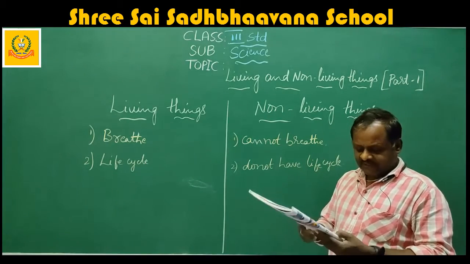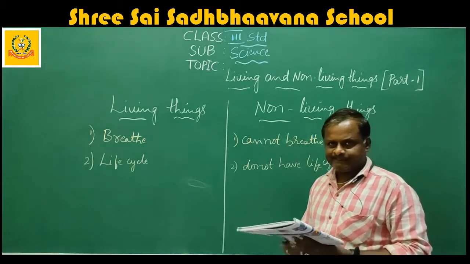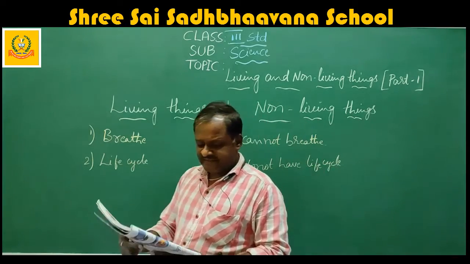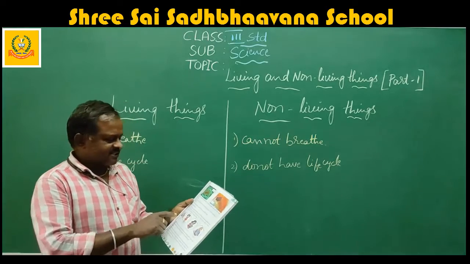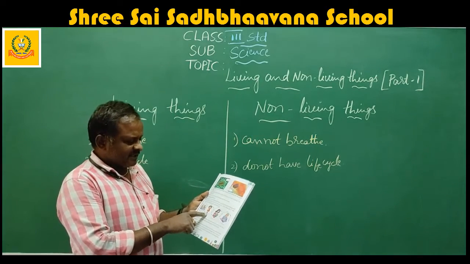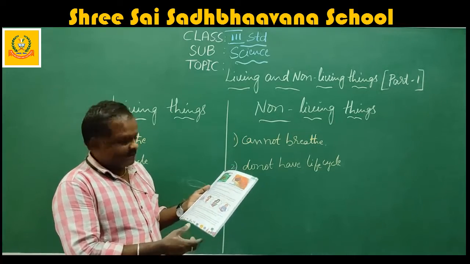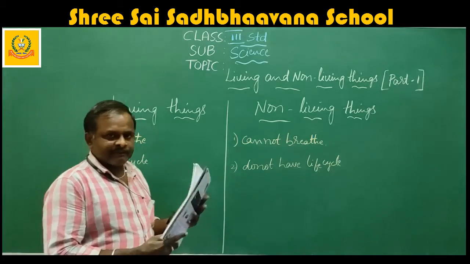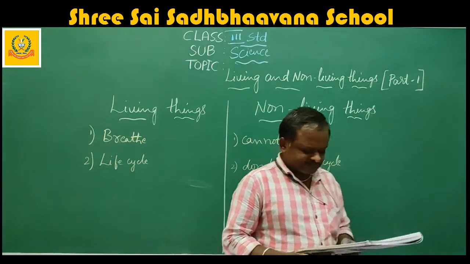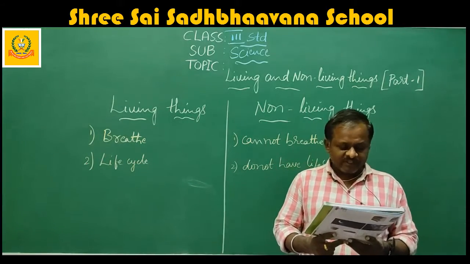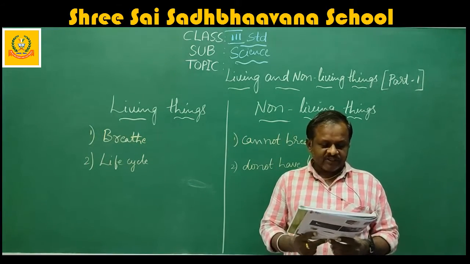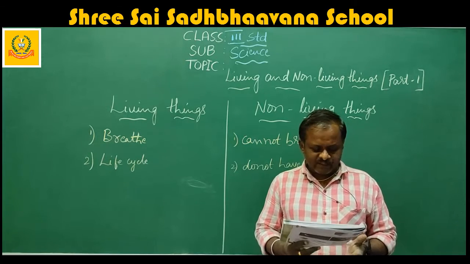Next, we'll move to the third one, living things feel. Here they have given the pictures for the second feature: baby, girl, young woman and old woman. In the pictures on page number 7, it is about the life cycle. Next we will go for the third feature. I am reading, just watch the textbook.